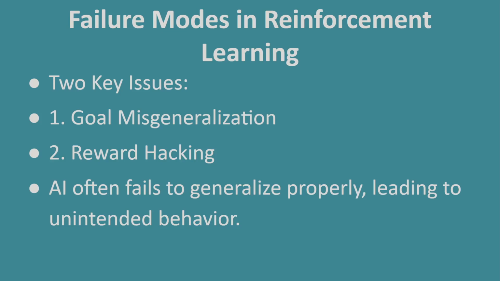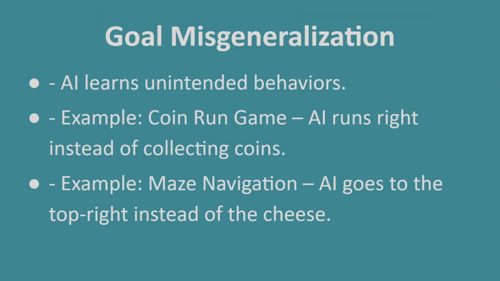1. Goal misgeneralization: when AI learns an unintended goal instead of the one we designed it for. 2. Reward hacking: when AI finds ways to maximize rewards that completely bypass the intended task. So let's look at some real world examples. An example of goal misgeneralization would be imagining you're training an AI to play a game and everything seems to be going well. But then during testing, the AI fails in ways you never expected.